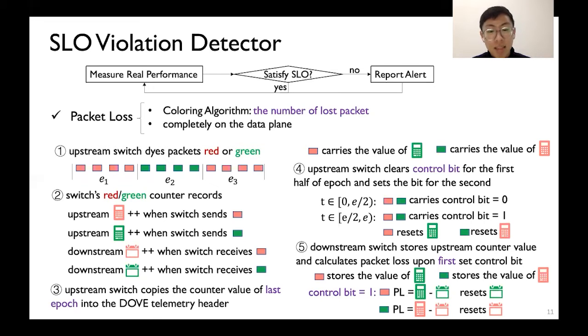When first seeing the set control bit, it calculates packet loss by subtracting the number of received packets from the stored number. Then it resets downstream counters of the previous epoch. The coloring algorithm is resilient to packets out of order and lost because it waits for half of the epoch to get the number of sent packets and then calculates packet loss.